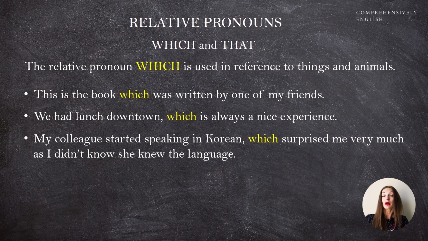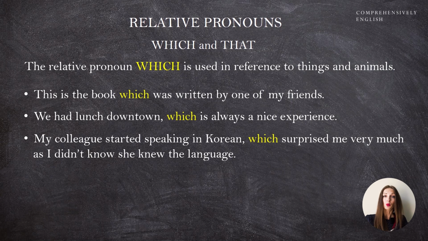Remember, which can refer to the whole idea that was mentioned before. This is why you see the comma here. We had lunch downtown, and this thing, having lunch downtown, is always a nice idea. Only which has such power, to refer to the whole clause.